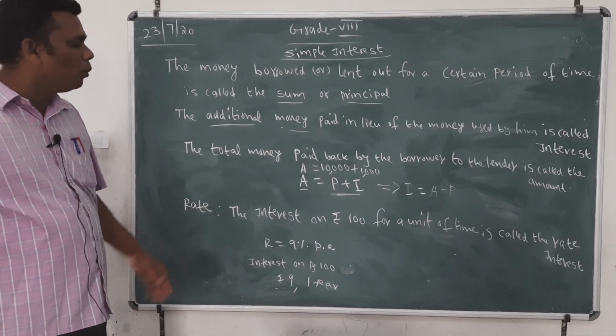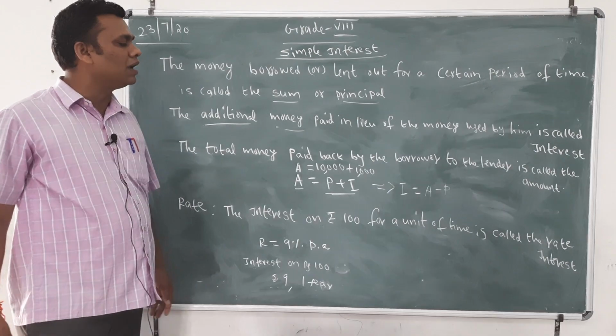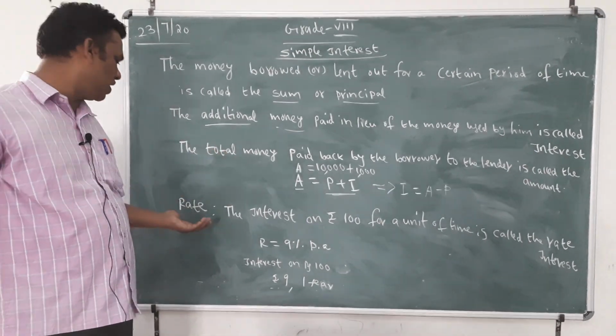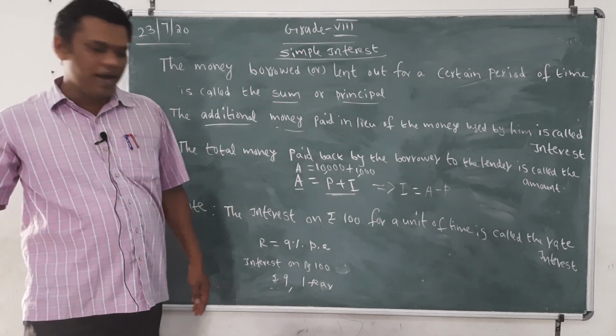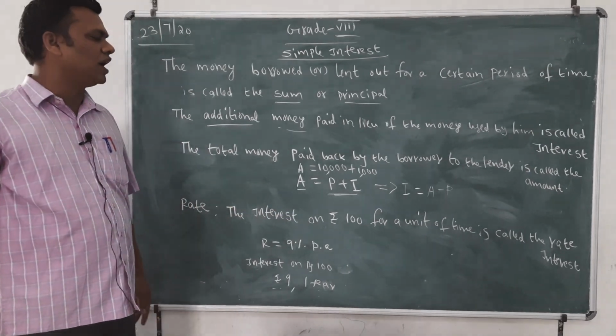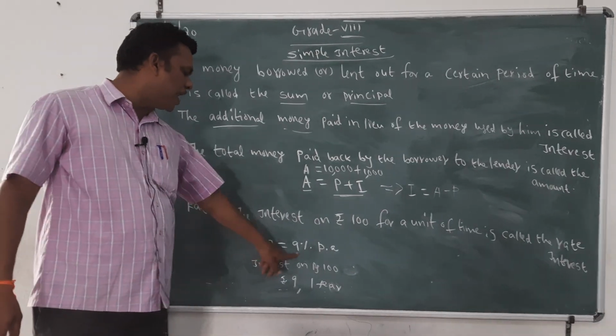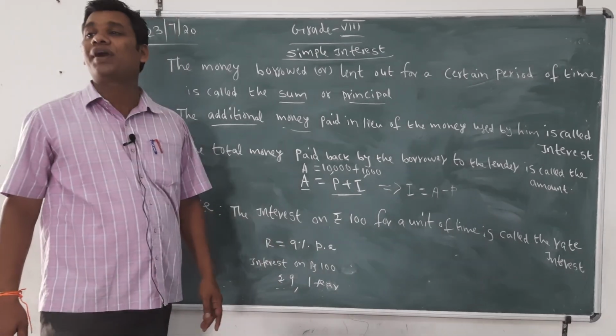Now rate. The interest on rupees 100 for a unit of time is called the rate of interest. Suppose R equals 9% p.a., per annum, per year.